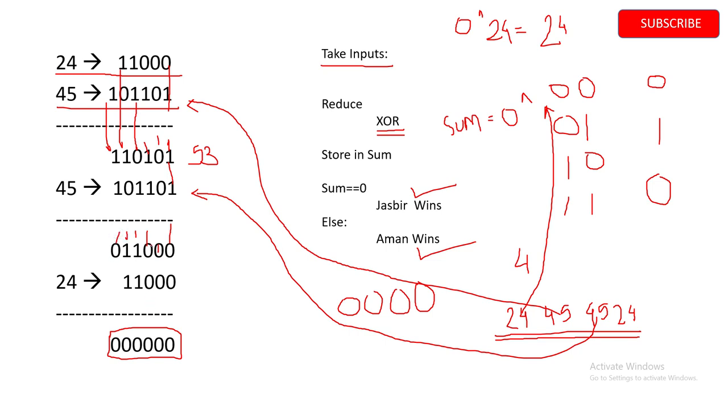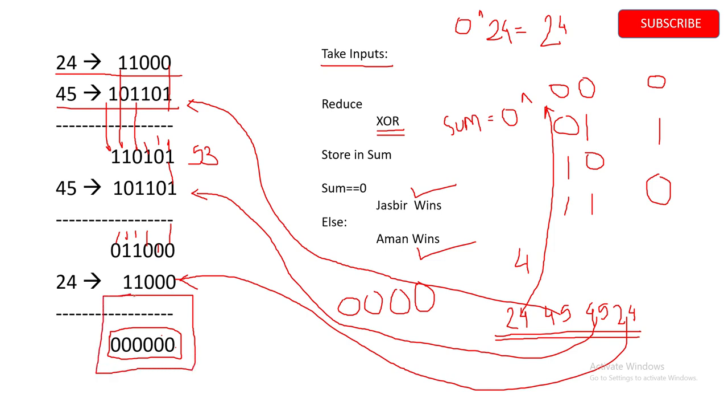Now we'll see the next element in the list. We'll take it up and put it in our XOR operation, and now we'll see that our output is 0.